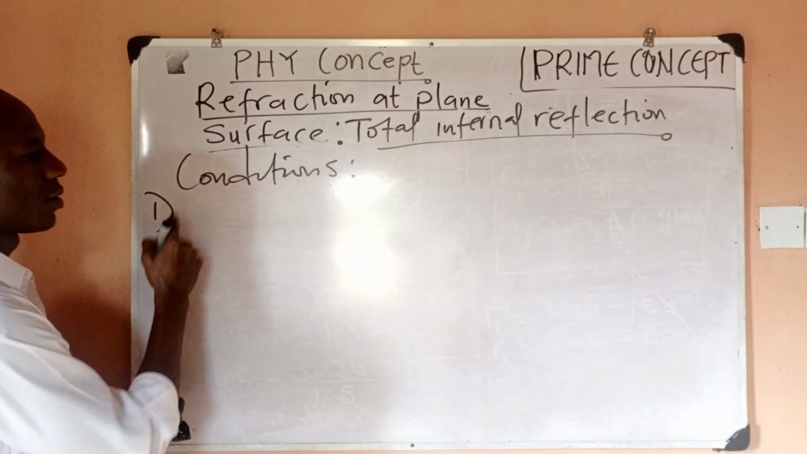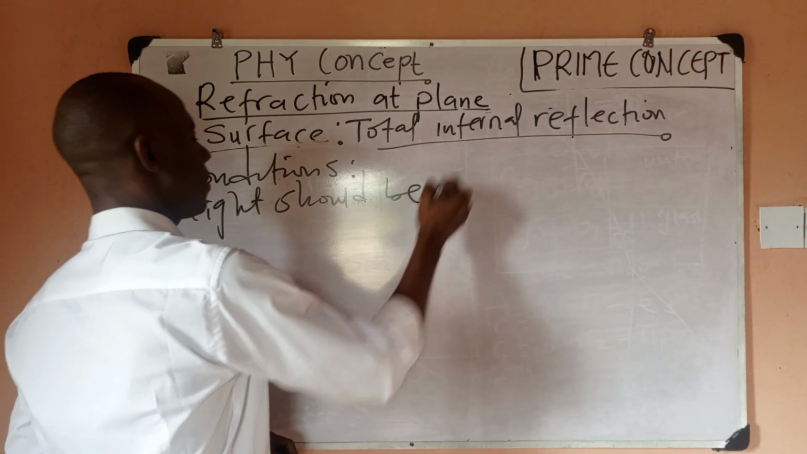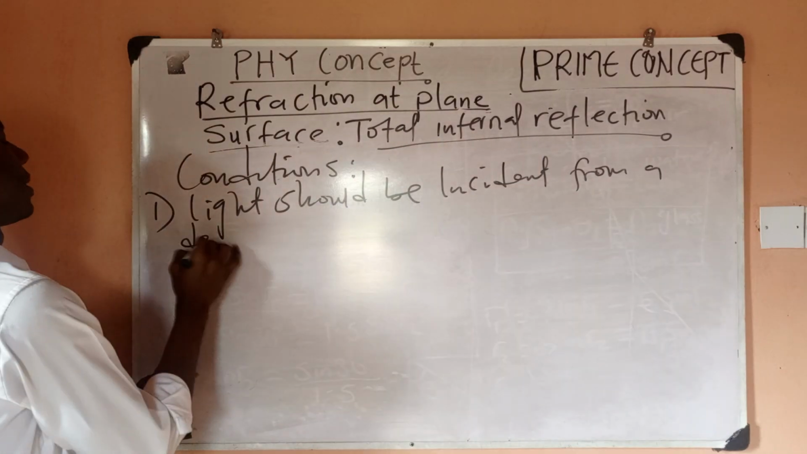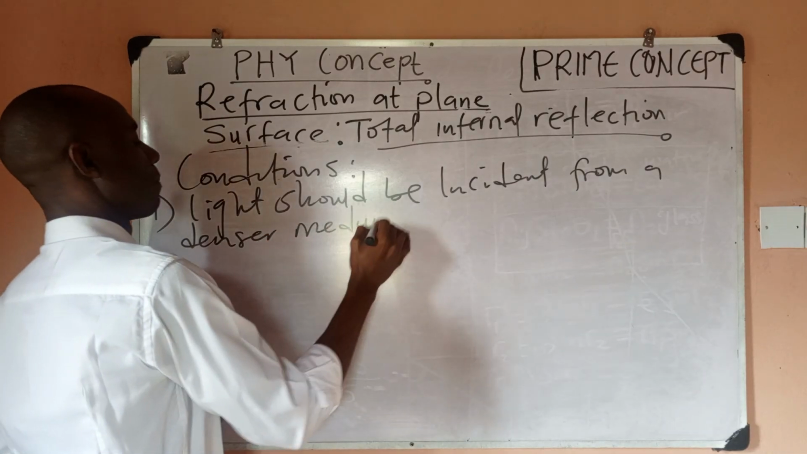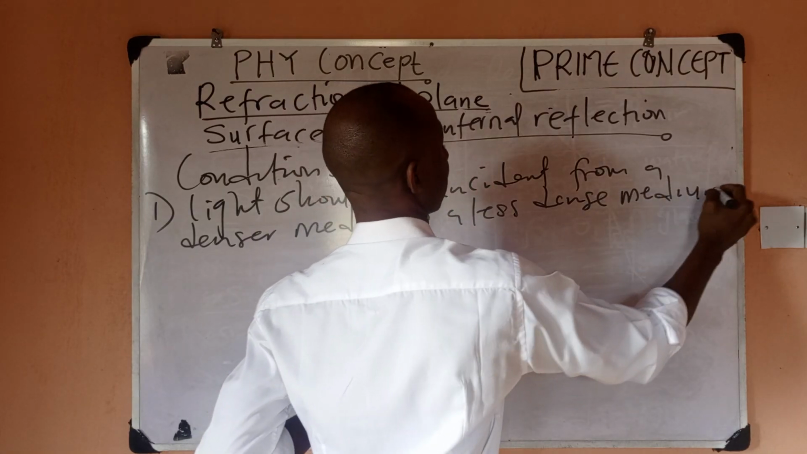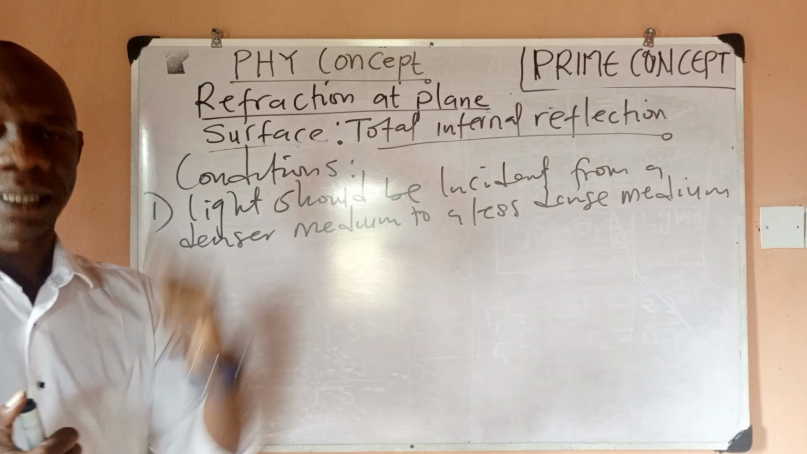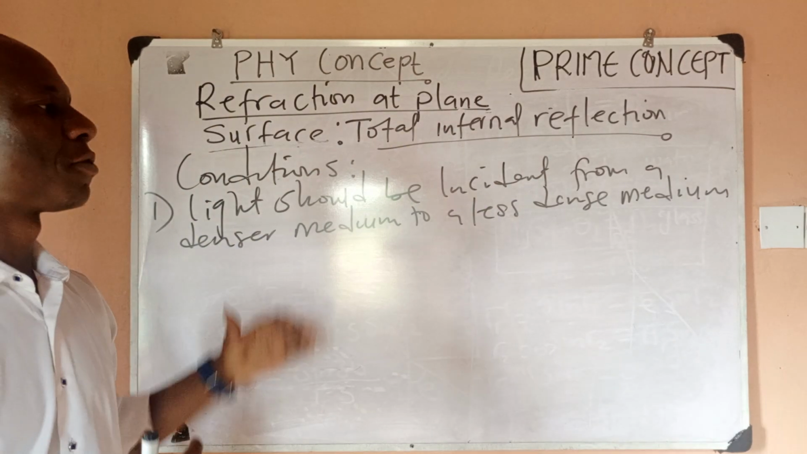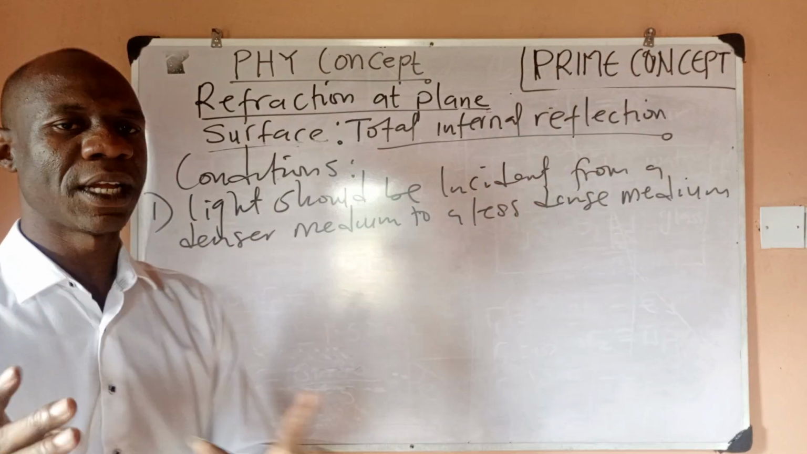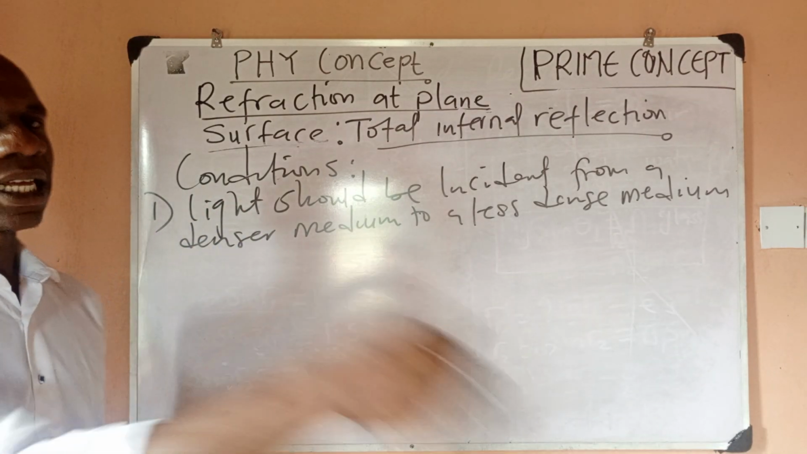Number one condition is that light should be incident from a denser medium to a less dense medium. So that is one condition. Your light must be coming from a medium that is denser, traveling to the less dense medium. If you travel from a less dense to a denser, you can never experience the phenomenon of total internal reflection. So this is the first condition: your first medium should be denser than your second medium, right?